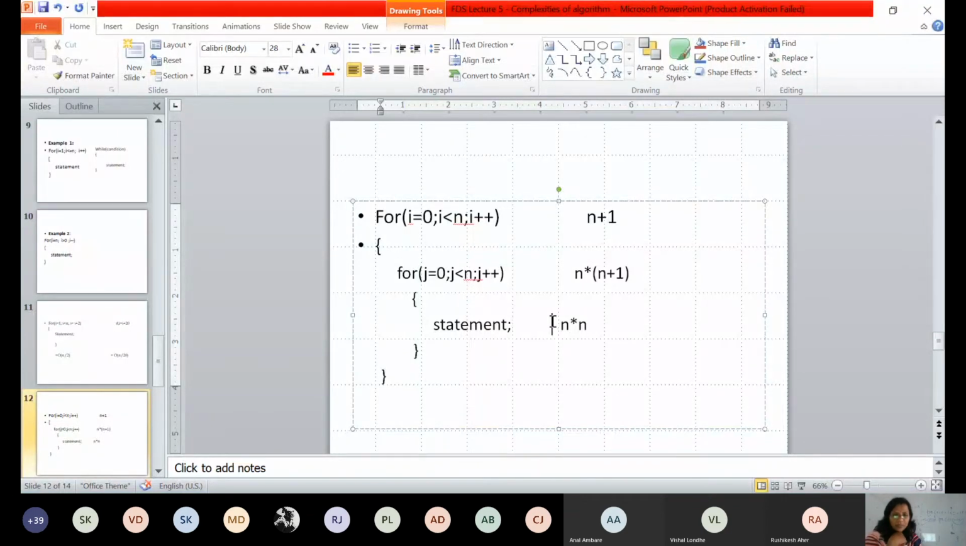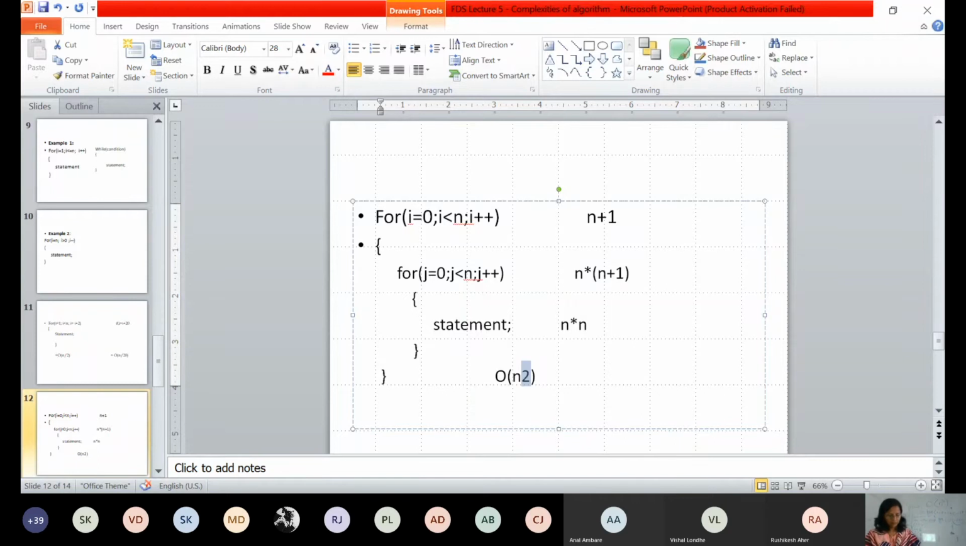This inner statement will be executed for how many times? N into n times. So what is the complexity of this particular code? Big O of n square. So the complexity of the code will be big O of n square. This is the complexity of the code which is there on the screen. This is a superscript. It is big O of n square, not big O of n2.